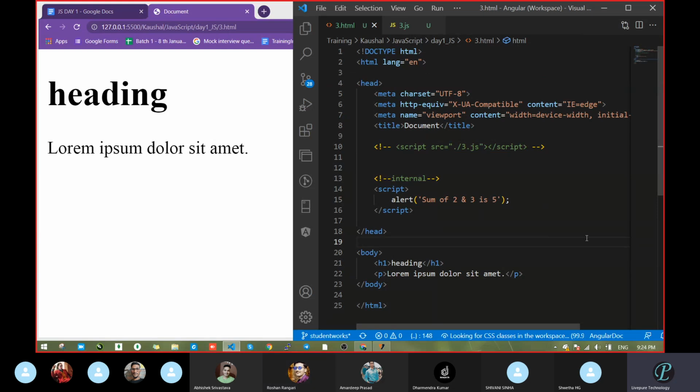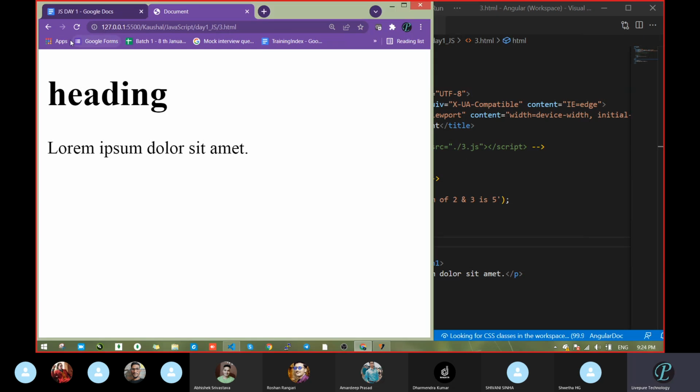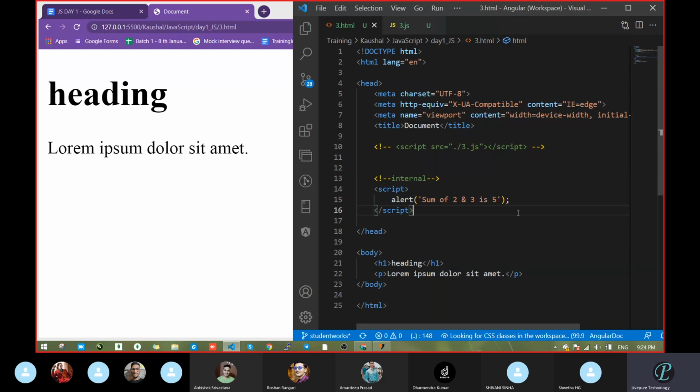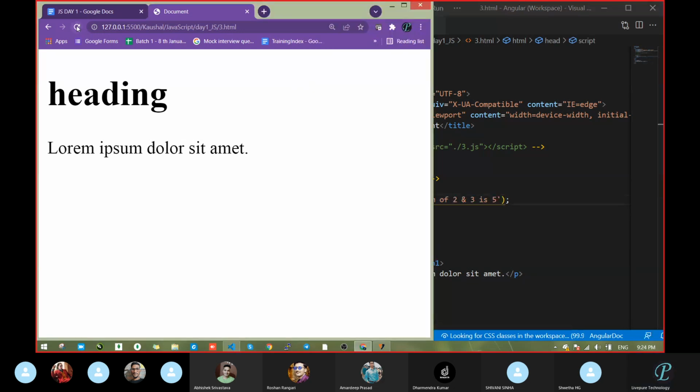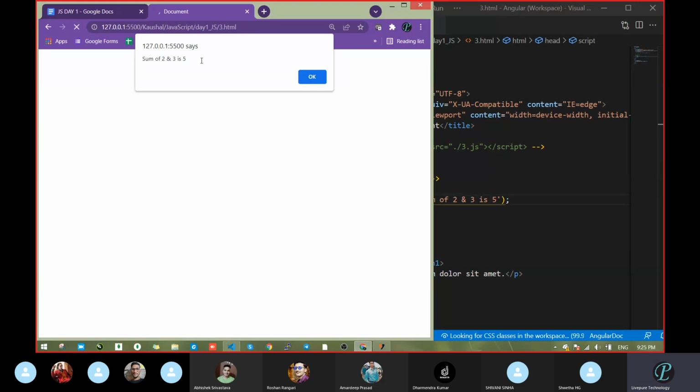Okay. So what I had asked is, in how many ways can you show the output to the user? What is the output of this one? Sum of 2 and 3 is 5. How are you showing this to the user? How did you get this? Alert.